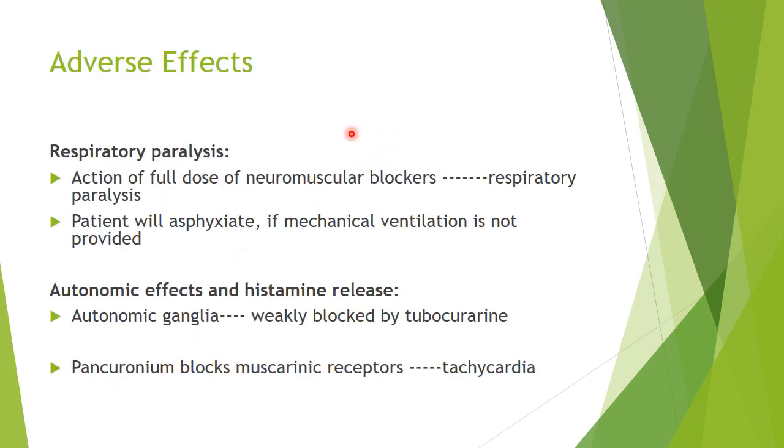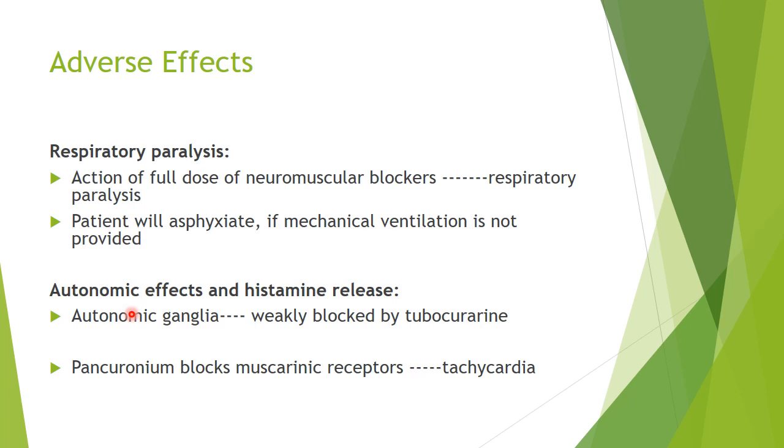Now the adverse effects of neuromuscular blockers. First of all, the most important adverse effect is respiratory paralysis. A full dose of neuromuscular blockers may cause respiratory paralysis. The patient will asphyxiate if mechanical ventilation is not provided. So along with neuromuscular blockers, mechanical ventilation is very important and must be adjusted by an anesthetist. The dose of neuromuscular blockers must be adjusted, otherwise respiratory paralysis may occur.